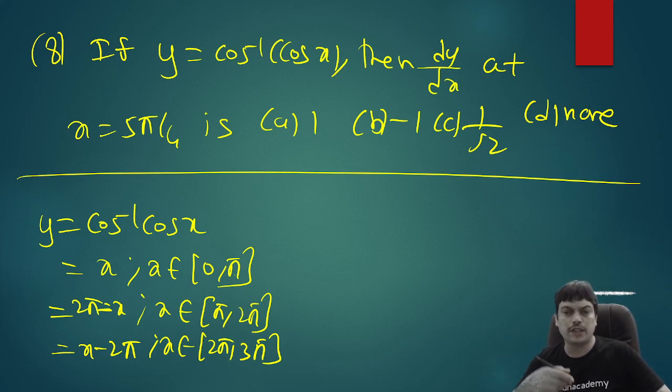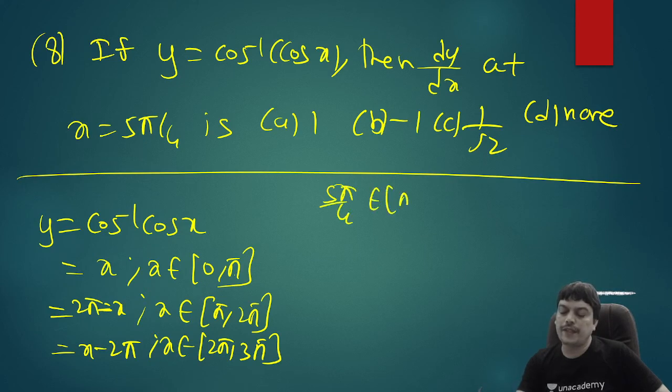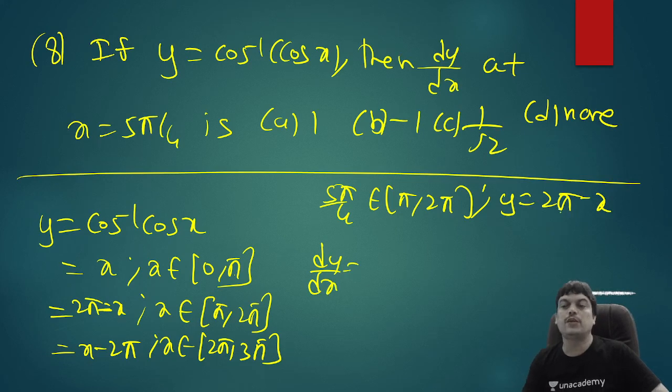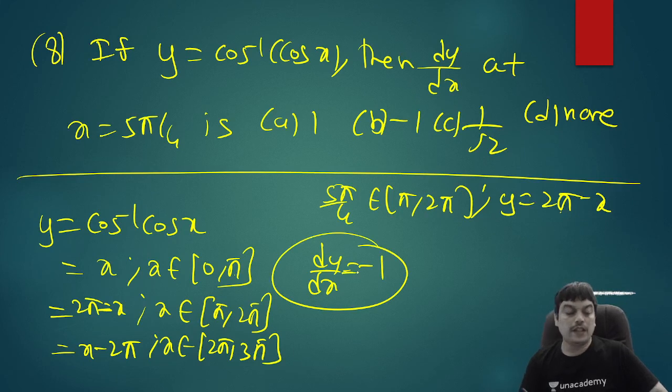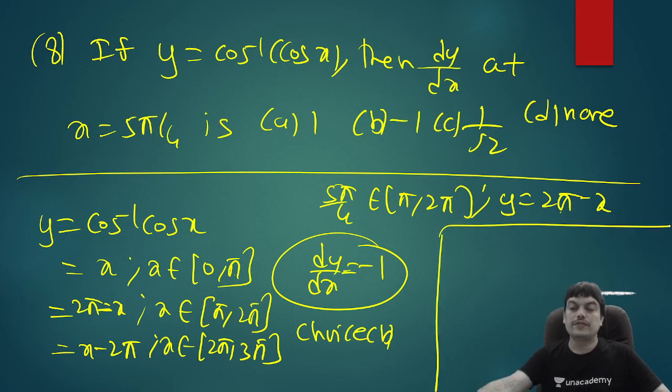I'm writing direct formula. So when I want pi by 4 is in which interval? 5 pi by 4, sorry. 5 pi by 4 is in this interval. So 5 pi by 4 belongs to which interval? Pi to 2 pi. So therefore, the function should be taken as 2 pi minus x. And if that is 2 pi minus x, what is our derivative? Dy by dx equal to, for 2 pi differentiation is 0. And for x differentiation is 1. So you'll get dy by dx equal to minus 1. So therefore, the correct answer is choice B. So choice B is the correct answer. So even this was a simple problem.